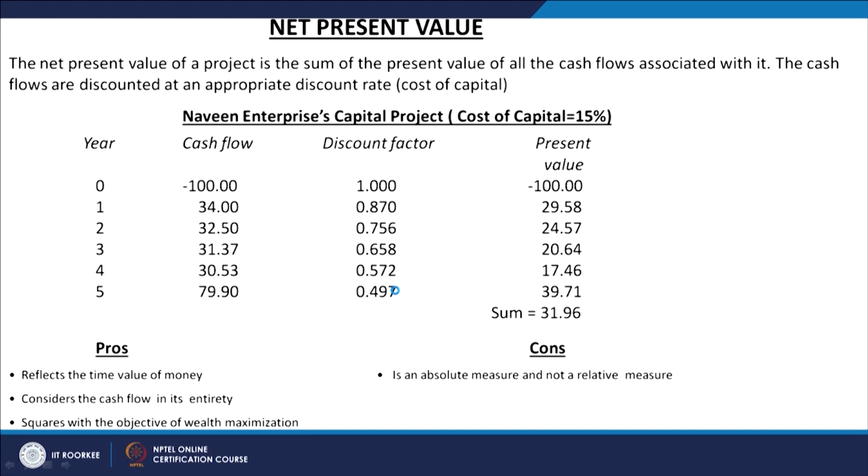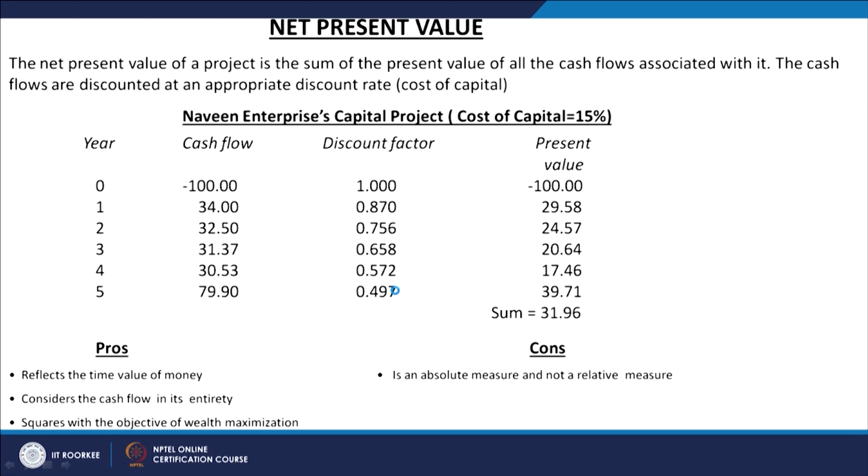Look here, for example, we are given some information, some details, that the net present value of a project, first the definition of it, is the sum of the present values of all the cash flows associated with it. Whether it is a cash outflow or a cash inflow, it is the sum of the present values. The cash flows are discounted at an appropriate discount rate, and that is the cost of capital.